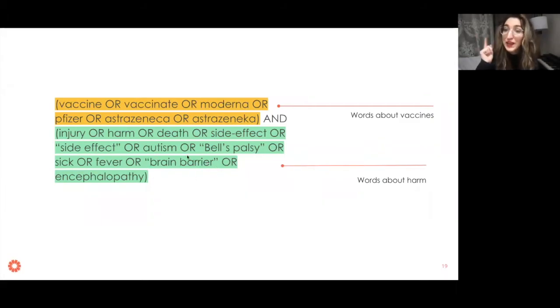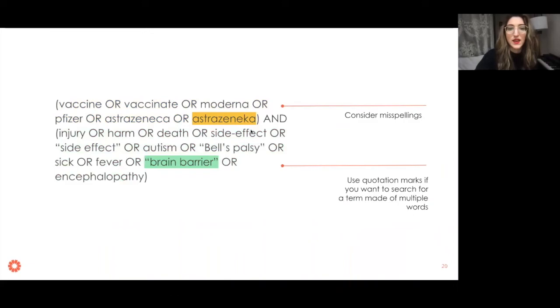I've included a word that I just learned by paying attention to the posts that I was seeing in my search query. And this is the way we do our research at First Draft. We pay attention to language, and then we include that language in the searches that we do online. So you can see I've included brain barrier. I've also included encephalopathy. I'm trying to work in these terms that are new to me, but maybe interesting to see how people are talking about them. I also include misspellings. Some people mistakenly spell AstraZeneca with a K. If I didn't include this term, I wouldn't capture those social media posts.